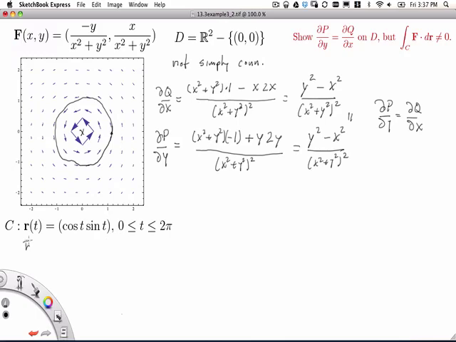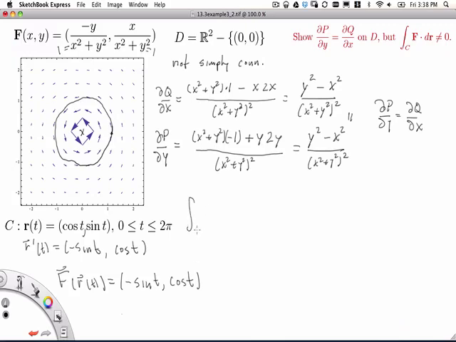So let's just go through and compute this. So we need r prime of t, which is negative sine t comma cosine t. And then we also need f of r of t. So we're going to plug in, oh, there should be a comma here. So this is cosine t comma sine t. So we're going to plug in x equals cosine t and y equals sine t. Well, in that case, x squared plus y squared is equal to 1. So both these denominators are just 1, so we can ignore them. And so we get minus y, so we get minus sine t, and then x, which is cosine t.